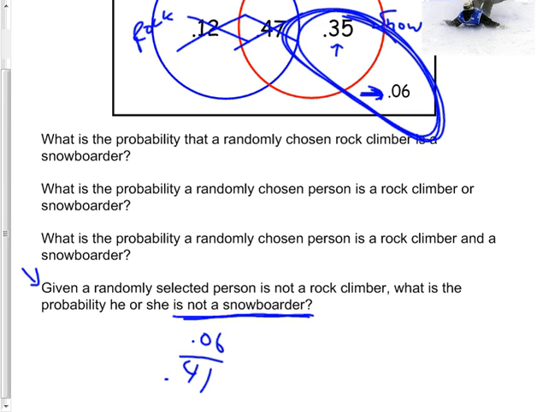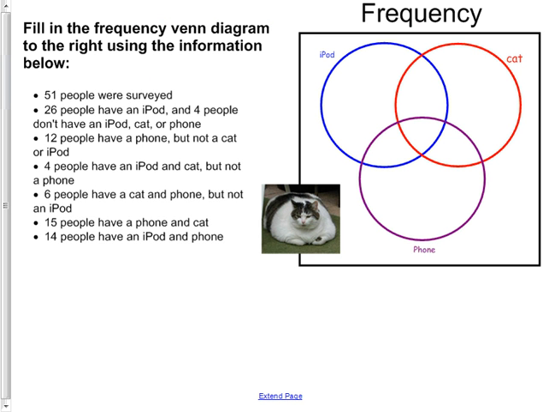That's double Venn diagrams. How about triple Venn diagrams? Here's the fat cat. Like he stuck an air hose in that thing and blew it up. So this is an iPod, cat, phone overlapping situation, and the most important number of all is the overlap of all of them. And in this case, they don't give that to me.